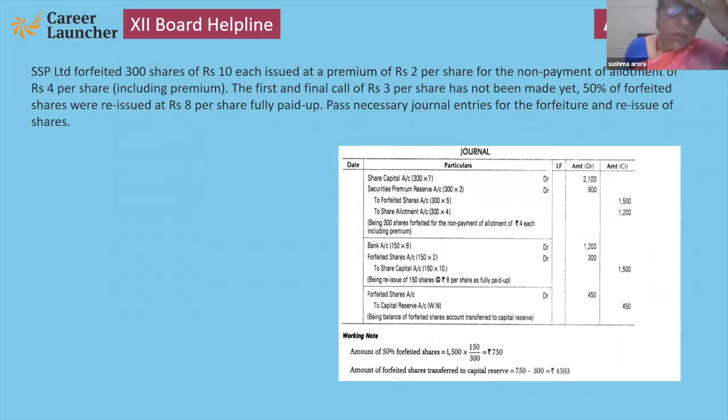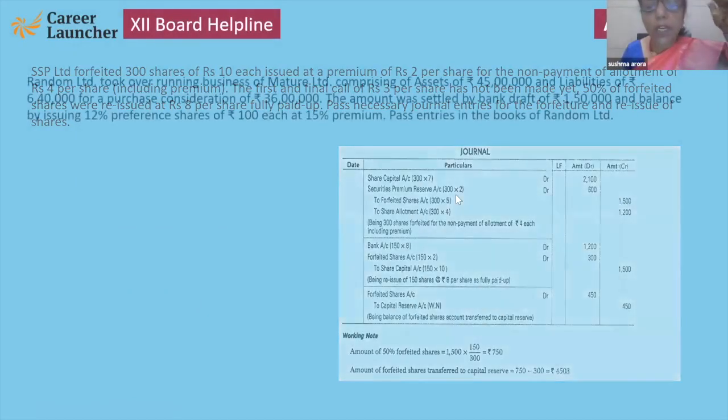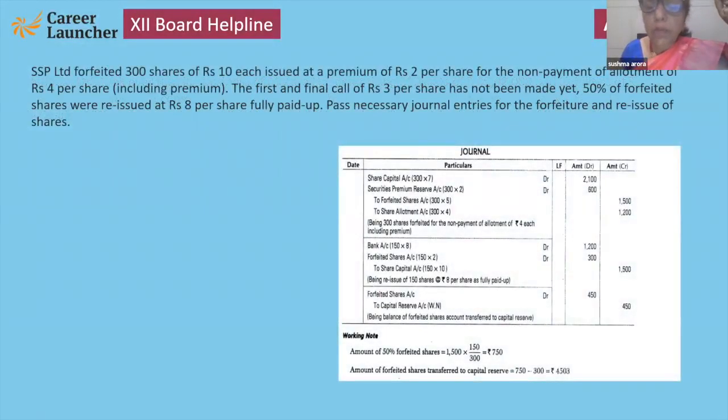Yes, in this question, many students are asking why SPR is debited. Yes, please let me know why we debit the SPR here. Securities premium reserve is debited because it is at the time of allotment, and here the arrear is on allotment. That's why SPR will be debited. This is arrear on allotment. Clear, children? Got it?